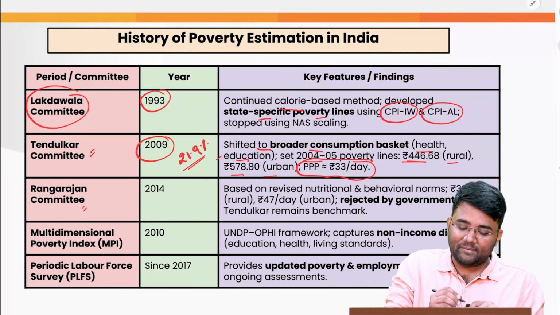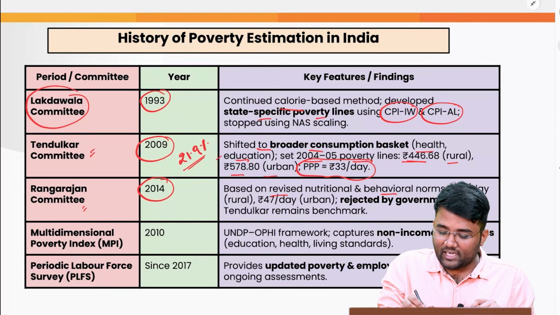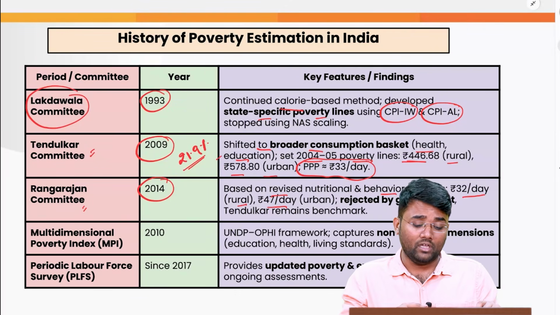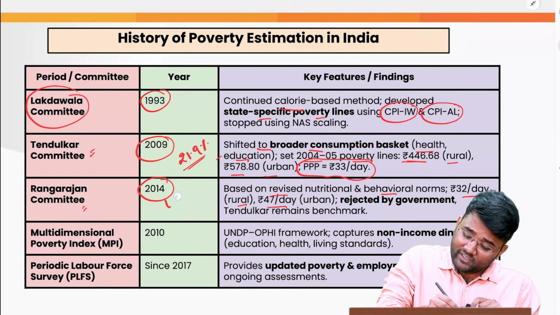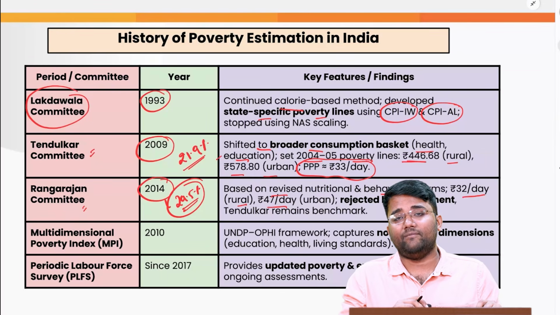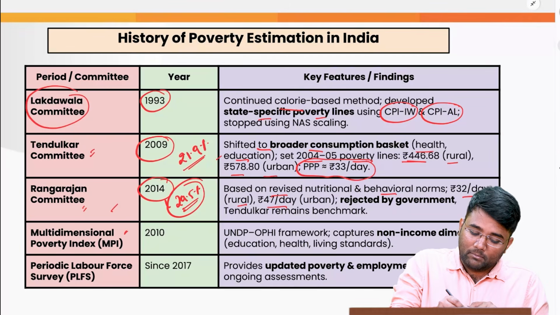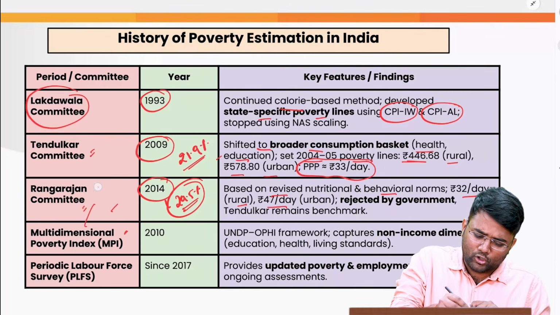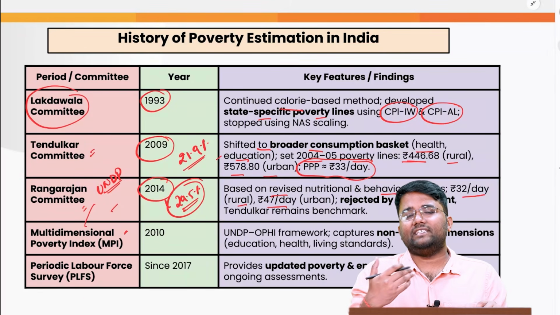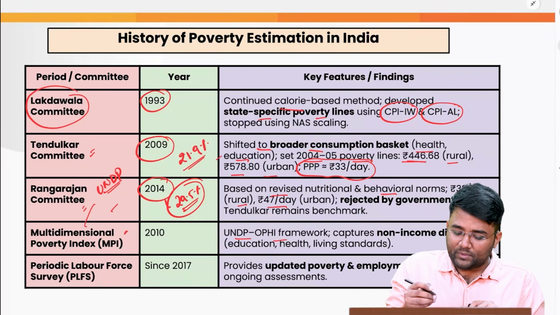Then we have the Rangarajan committee that came in 2014. It was based on revised nutritional and behavioral norms: 32 rupees per day in rural areas and 47 rupees per day in urban areas, and they gave a poverty rate of 29.5%, and this was rejected by the government. And then we have the multidimensional poverty index. At the global level it is released by the UNDP, and in India at the national level it is released by the Niti Aayog, and it uses the UNDP OPHI framework.